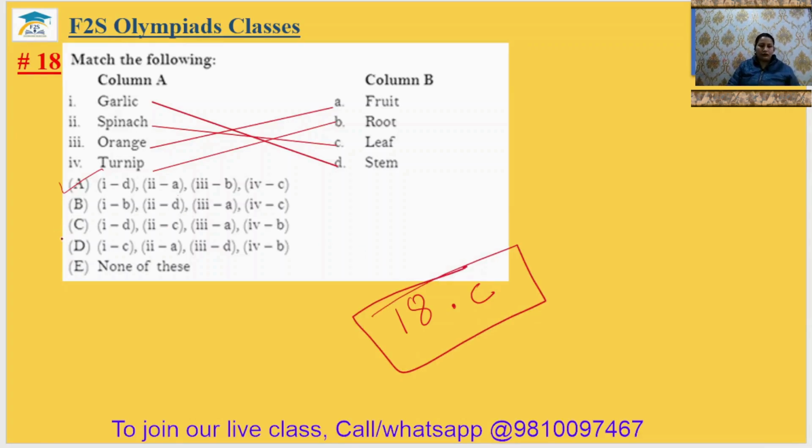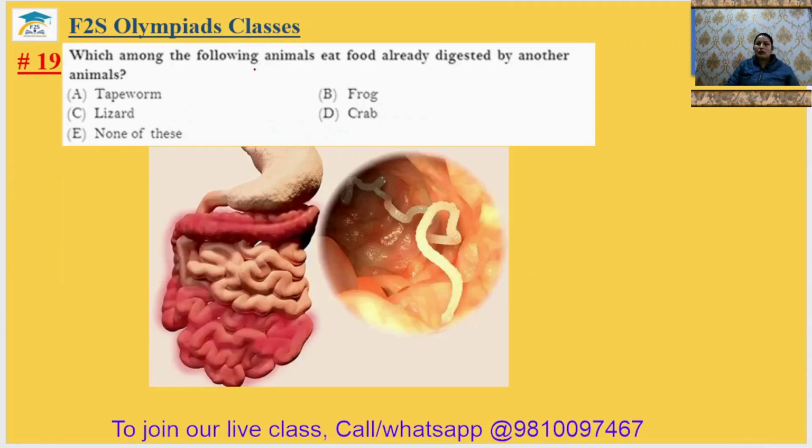Okay. Question number 19. Which among the following animals eat food already digested by another animal? Tapeworm. Actually, tapeworm is a worm. It may be present in our digestive system, in the small intestine, and it can hurt your stomach also. It eats our digested food. So that's why A will be the correct answer. The 19th answer will be option A.